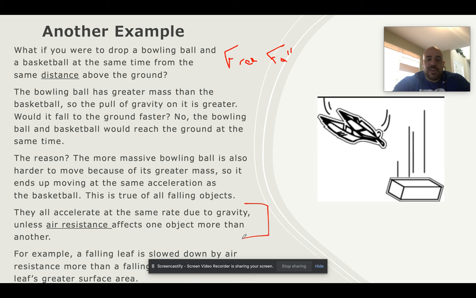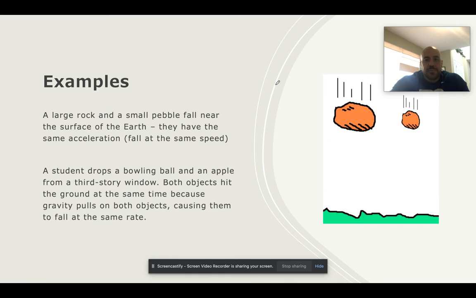Now, if air resistance counts, if something's falling and air resistance is affecting it, then it will be slowed down. So if we drop feathers and a brick, if they were in free fall, yes, they would land at the same time. But we know that the surface area of the feathers and how light they are would cause air resistance to slow them down. So remember, free fall is only when gravity is affecting it. If air resistance plays, then all bets are off. But for the sake of this focus area, we're always going to assume that things are in free fall. So whatever objects are dropped, they will land at the same time.